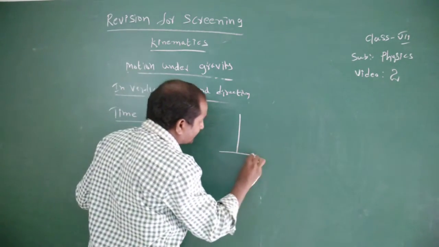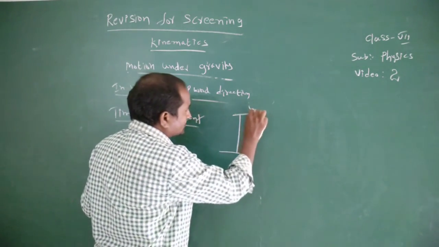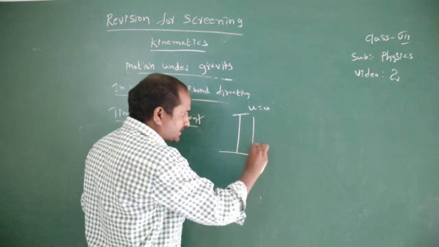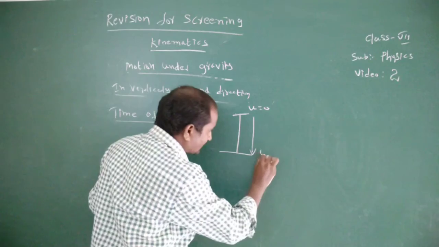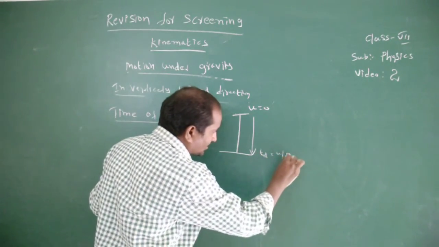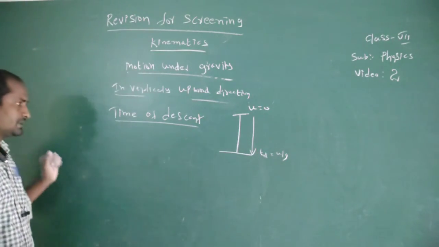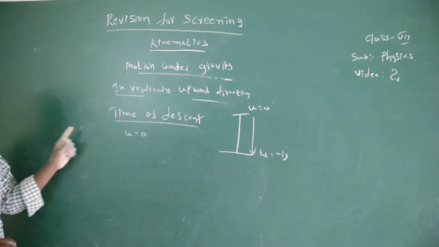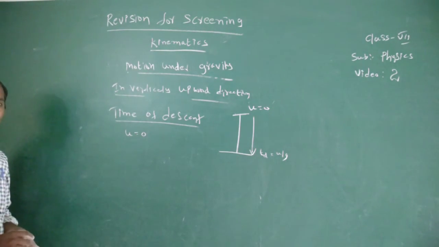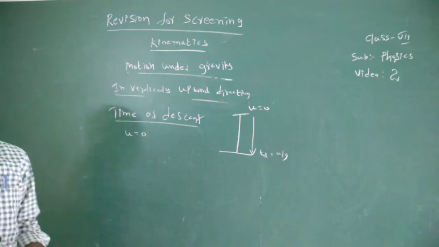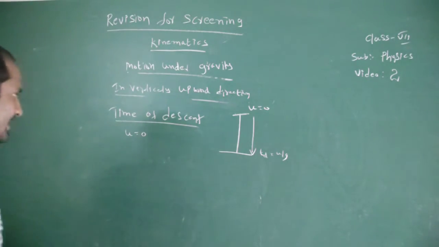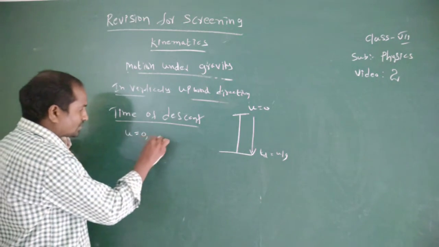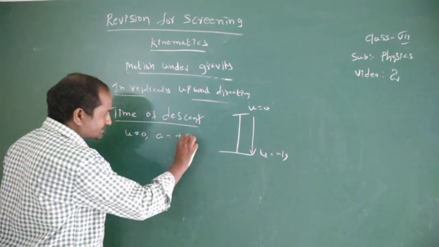The body is free falling from here onwards. The time taken by the free falling body to reach the ground is called the time of descent. In the case of a free falling body, initial velocity equals 0 and a equals plus g.